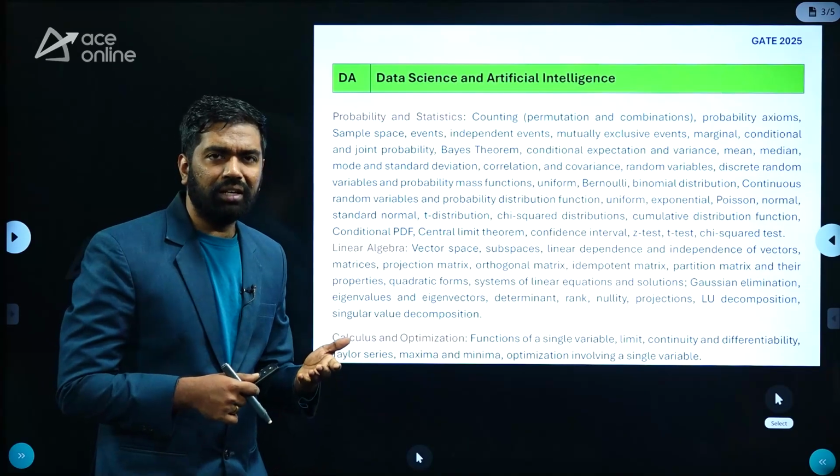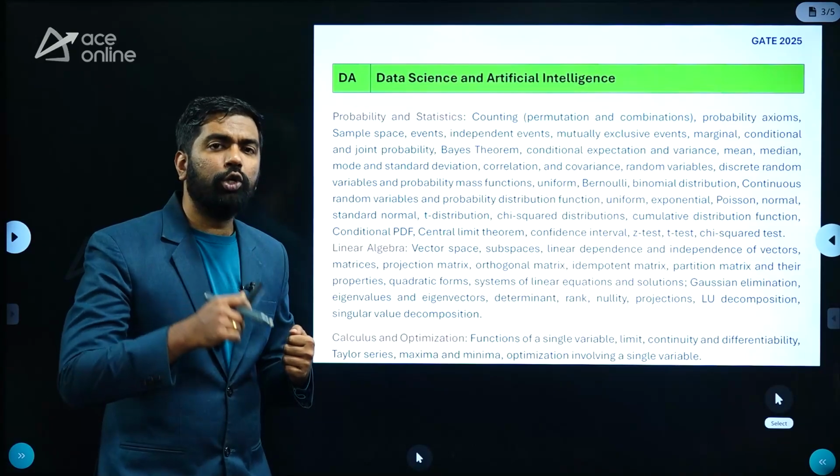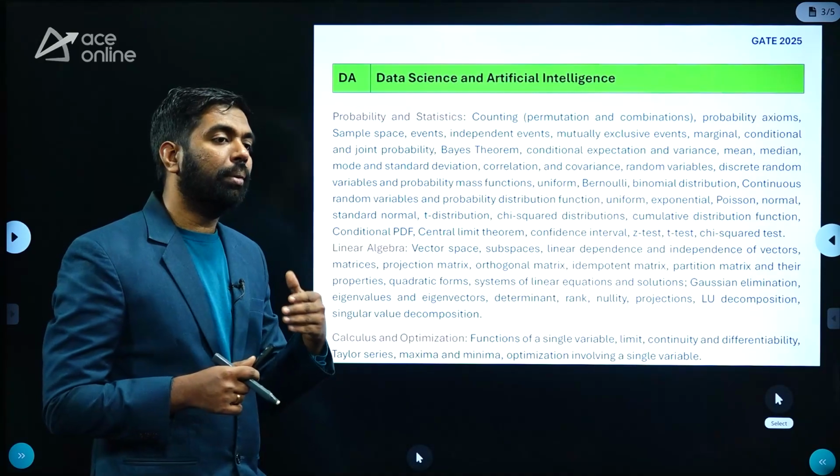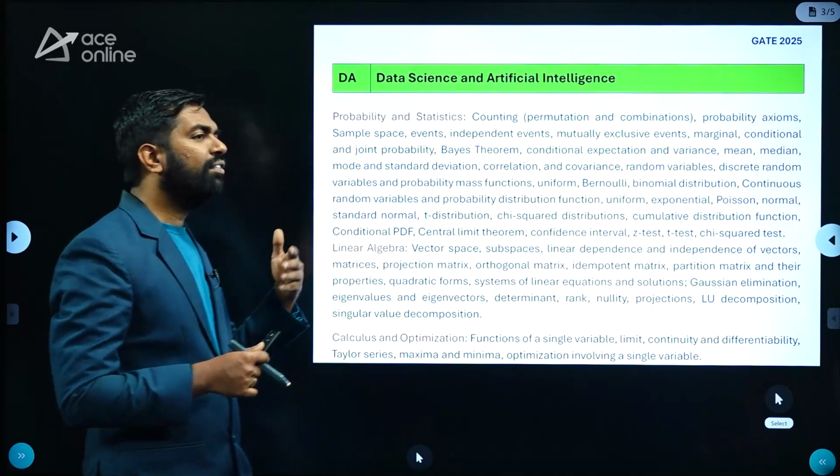The other resources are the sample paper and the GATE 2024 paper. Mock exam questions can also be among the best resources right now, because we don't have enough papers.